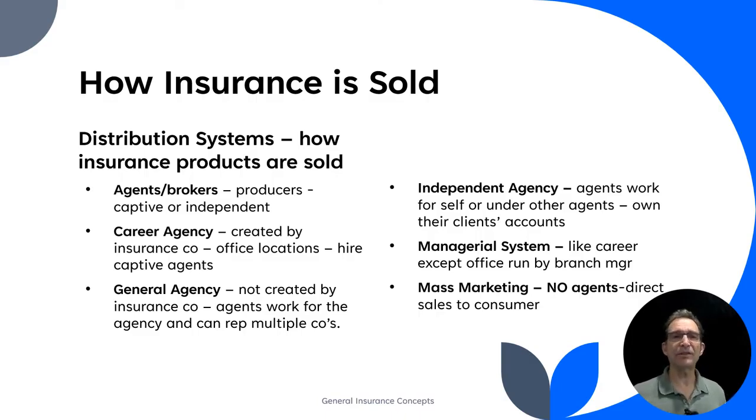All right. And next concept you have there is a distribution system called a career agency, and this is created by an insurance company. So think of career agency. Who can set up a career for you? It would be an insurance company. So the career agency sets up office locations and they hire those captive agents. So what I just described, a captive agent situation, is usually organized in a career agency. Now, a general agency is not created by insurance companies.